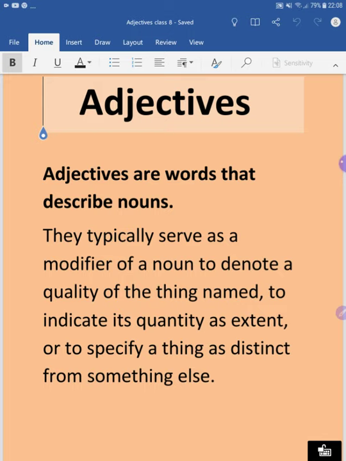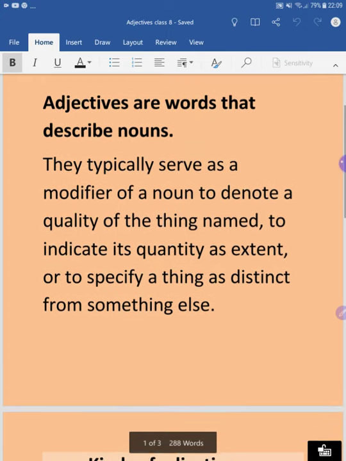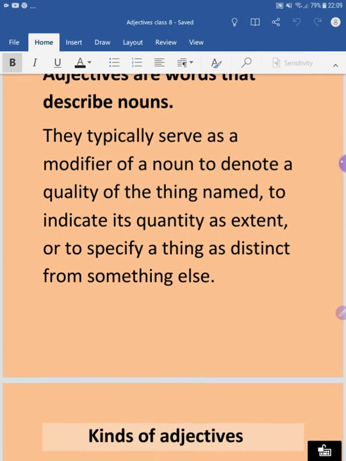Now what are adjectives? Adjectives are words that describe nouns as well as pronouns. Now why pronoun? Because pronouns are the replacement of nouns, as we have learnt in our previous chapter. Adjectives typically serve as a modifier of a noun to denote a quality of the thing named, to indicate its quantity or extent, or to specify a thing as distinct from something else.